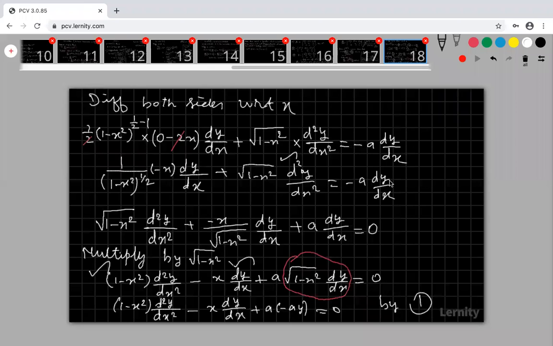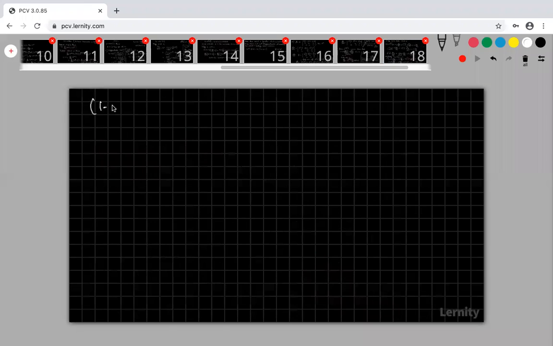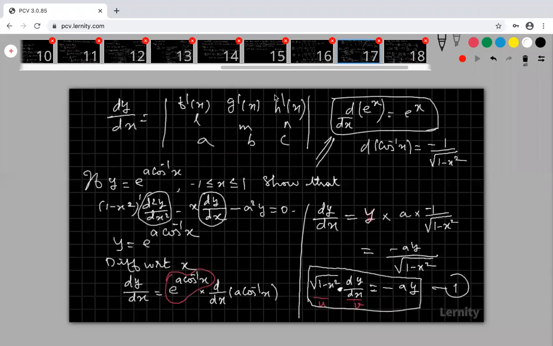Are you clear? So therefore, my answer is 1 minus x square d square y by dx square minus x into dy by dx minus a square y is equal to 0. See that your answer is also given: 1 minus x square d square y by dx square minus x into dy by dx minus a square y.